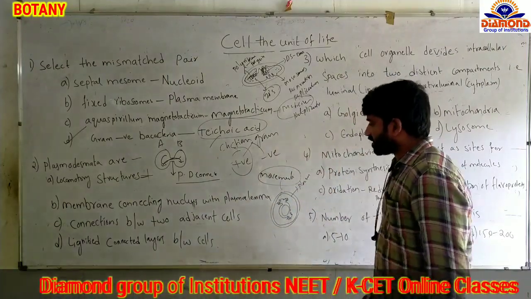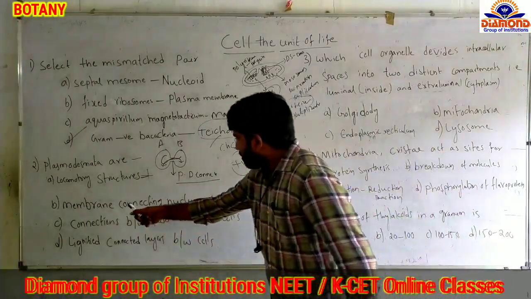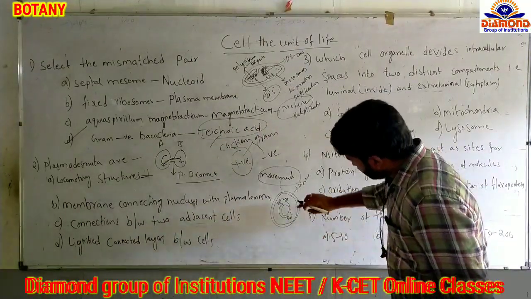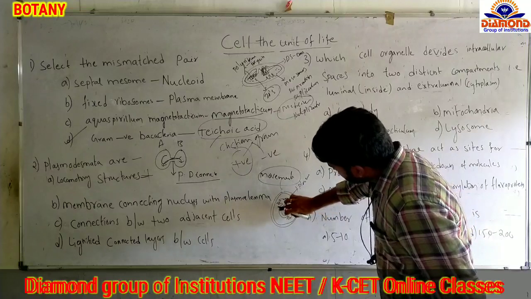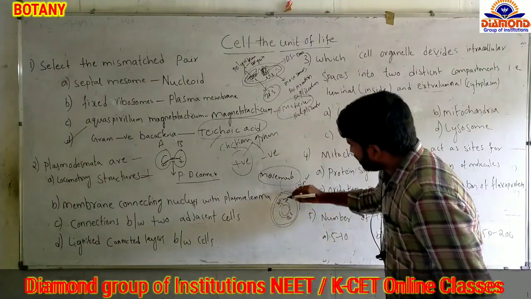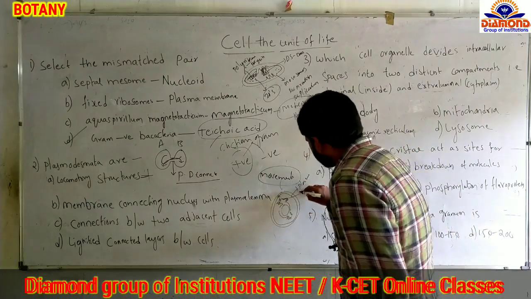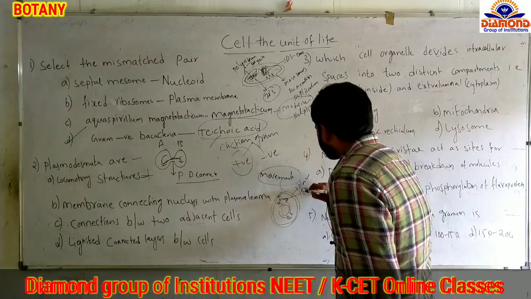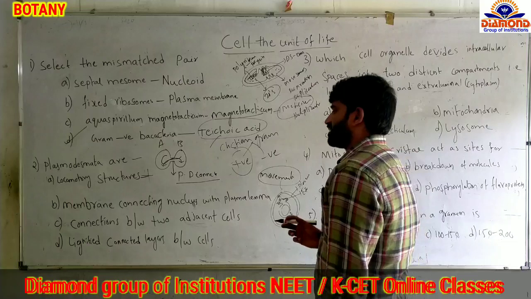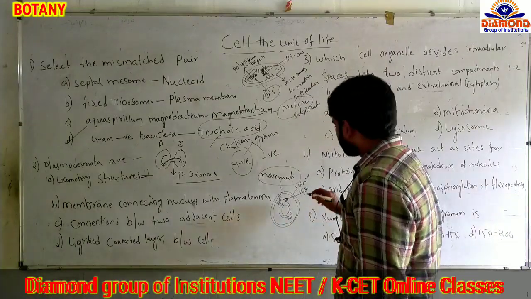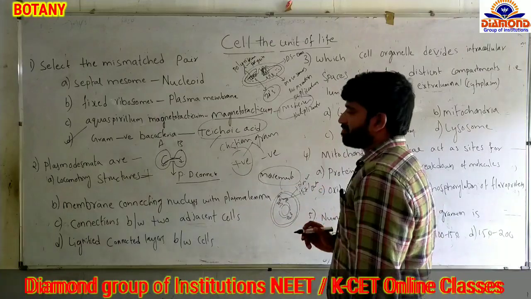The plasma membrane is also called the plasmalemma. So a membrane connecting the nucleus with the plasmalemma is the endoplasmic reticulum. It is also called the outer nuclear membrane.